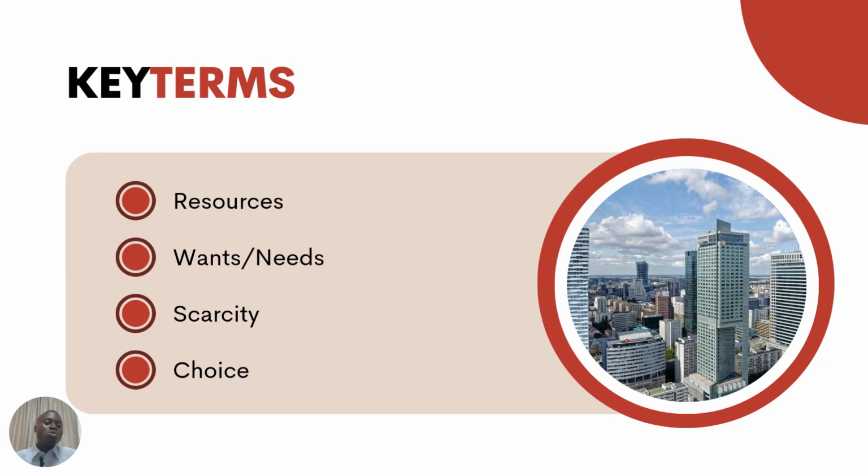Now, in economics, when we talk about scarcity, we relate scarcity to resources. What is scarce? What is finite? What is limited in availability is resources. So scarcity is related to what? To resources. And because these resources are scarce, we have to make choices.